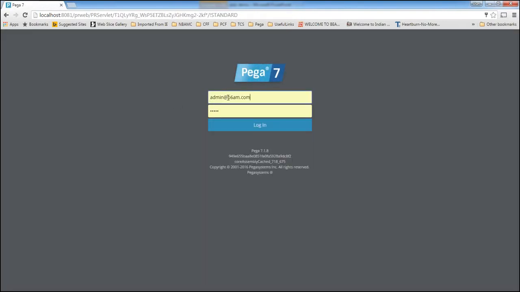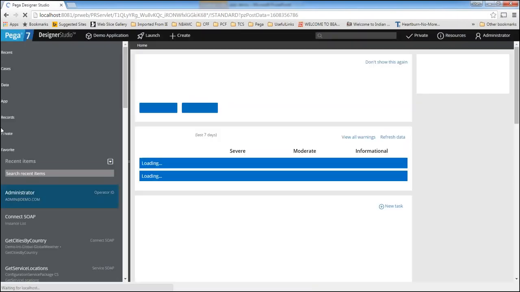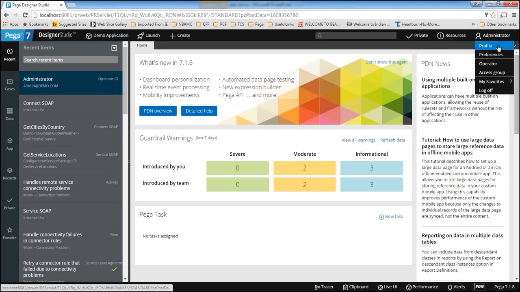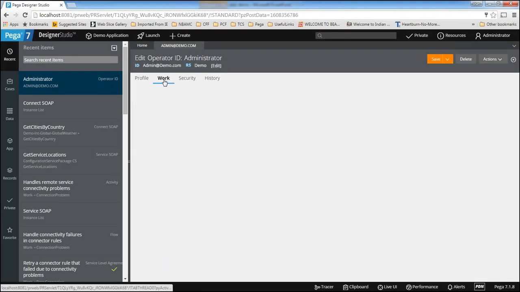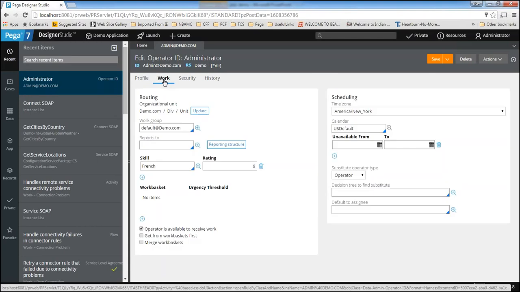So now let me log in as a developer. And what are the different options available in the operator form? Now we will see. So work. Every time I am saying, how can we? Because it's a BPM tool, right? This is process oriented. BPM is business process management, so everything is process oriented.